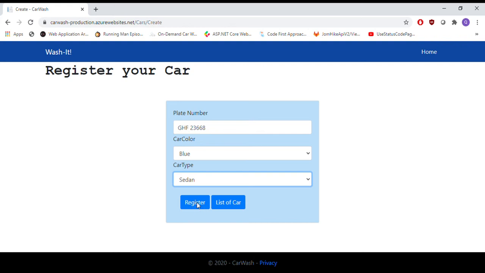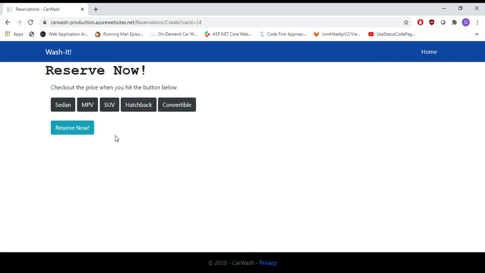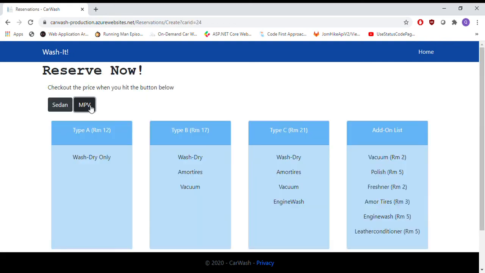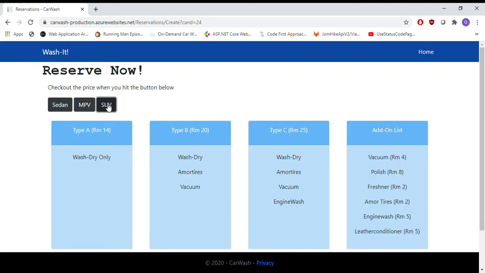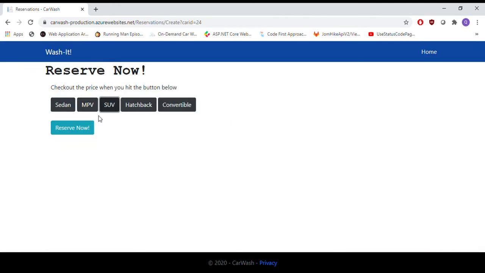So I'm going to choose MPV, let's see. The customer is able to refer to this section to know the services provided and the prices for each service. For example, this is for SUV and so on.